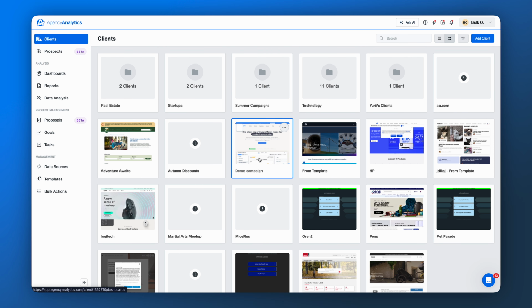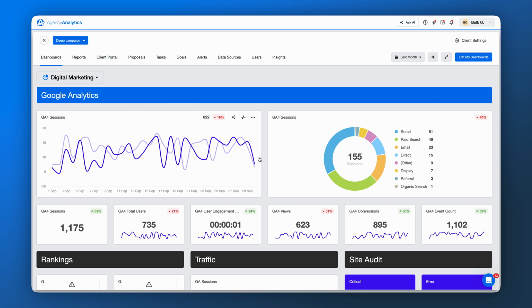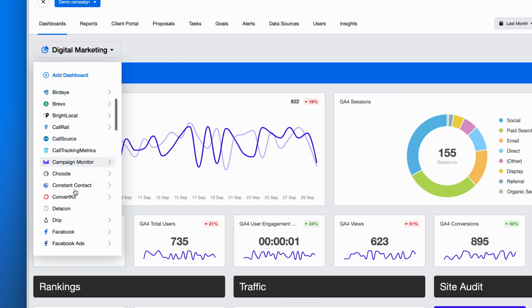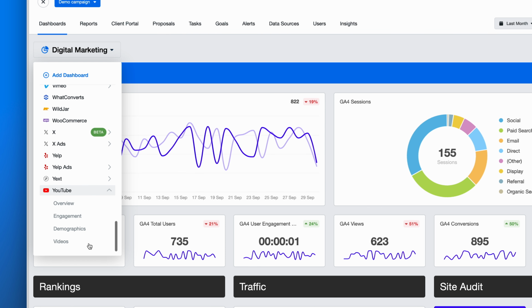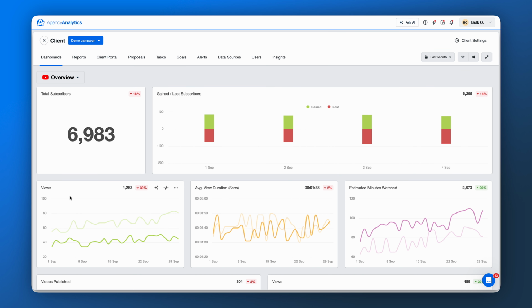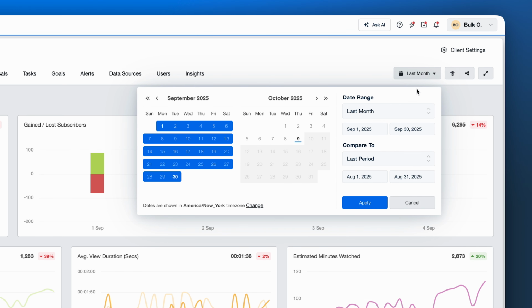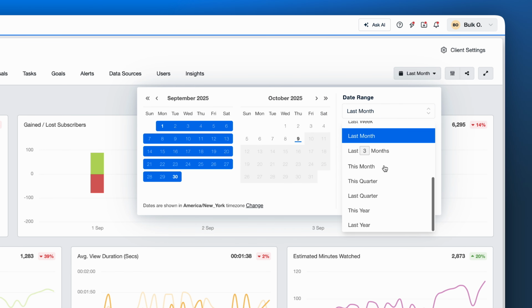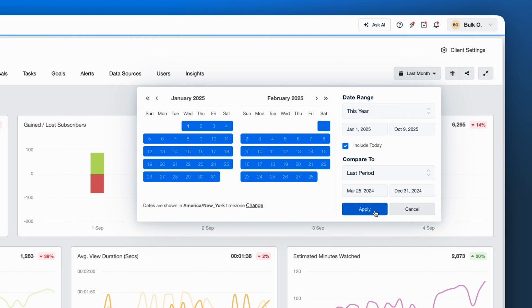Open your client's profile and head to YouTube in the side menu to start exploring performance. Watch time, views, subscribers, engagement, it's all here, laid out clearly to prove ROI without digging through native reports. Use the date picker in the top right corner to focus on daily activity or track long-term growth trends.